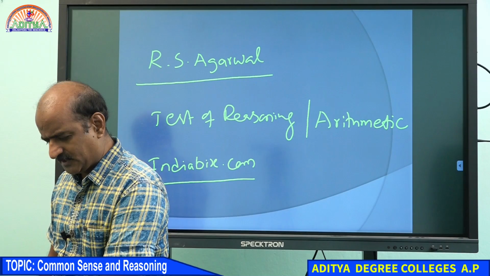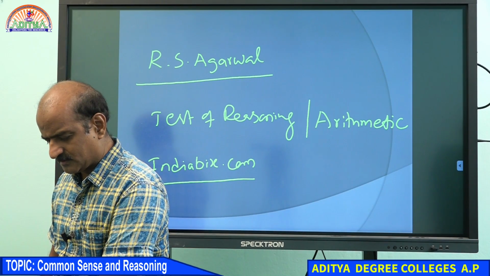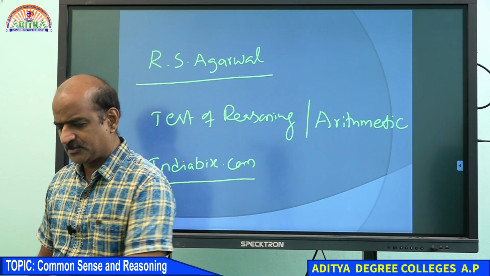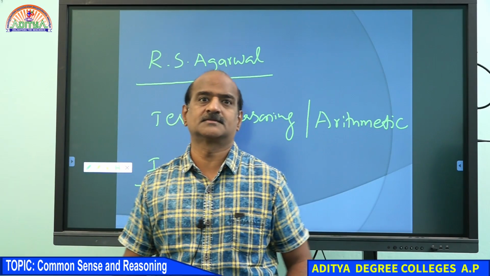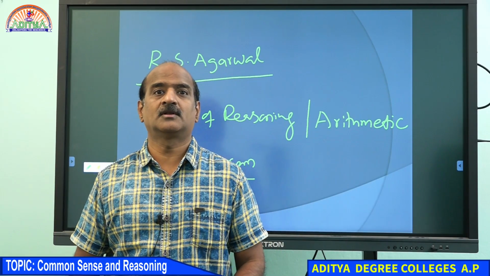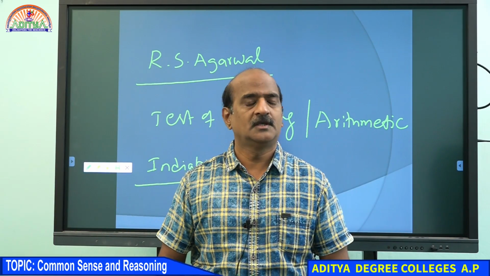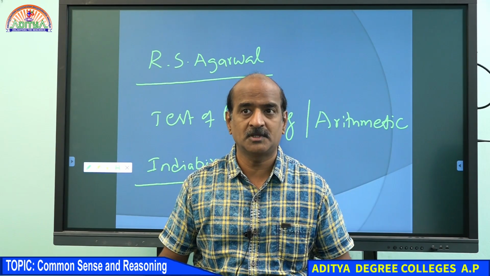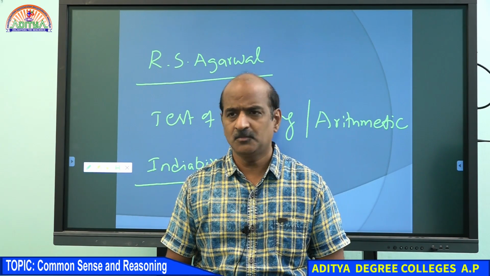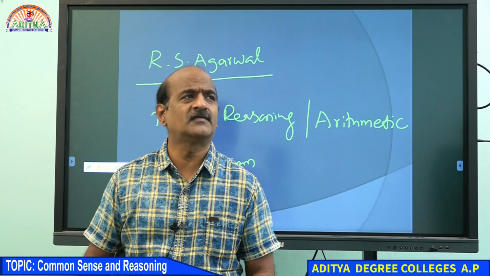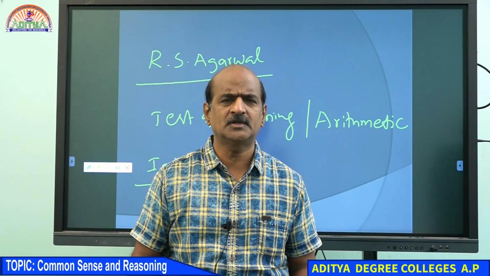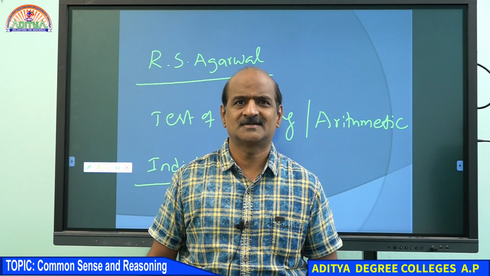So even for arithmetic you can refer to that book, but I suggest you not refer to many books. If you refer to many books, you may not be able to get perfection. One book is enough to get perfection, instead of referring to many materials. I hope you understand.